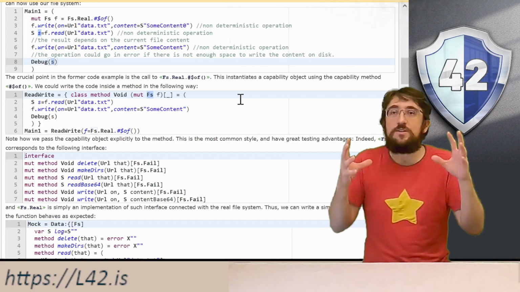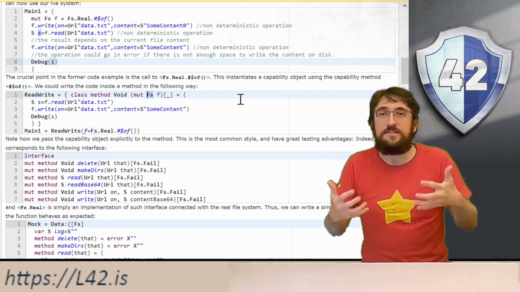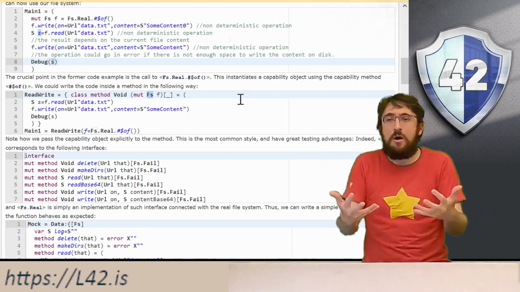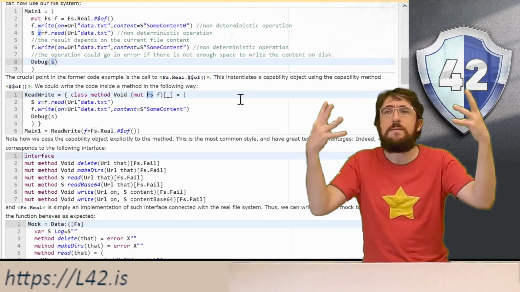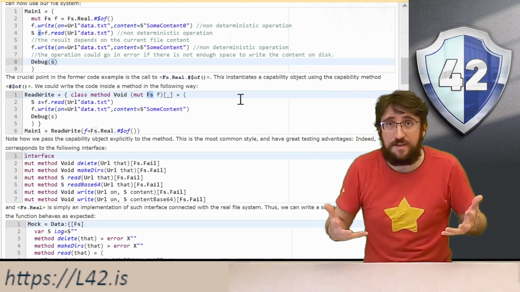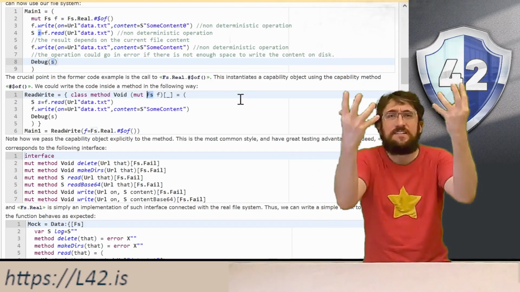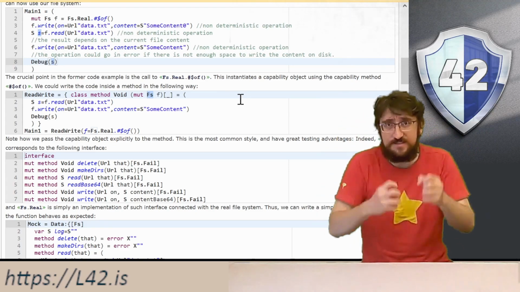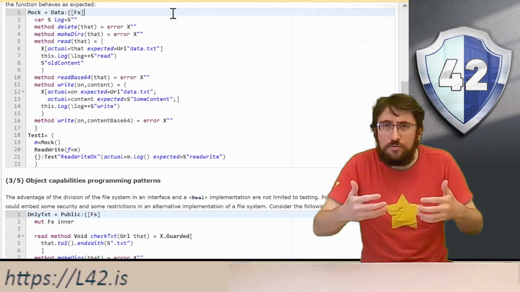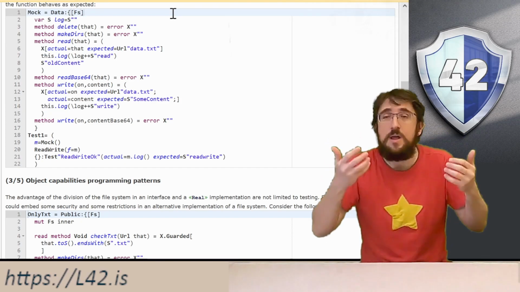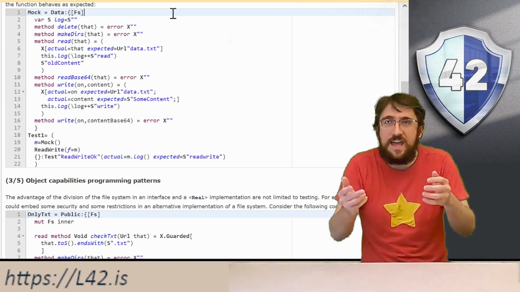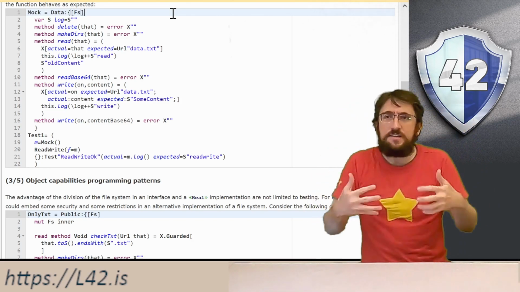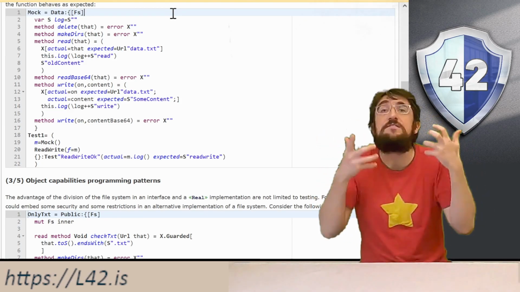That is, we can just implement the interface fs with our mock implementation, and then we can call any function that is parametric on the fs interface, and we can test them without actually having to engage the real file system. Mock doesn't actually talk with the real file system, but has a var slog that is going to represent how this fake file system is used.